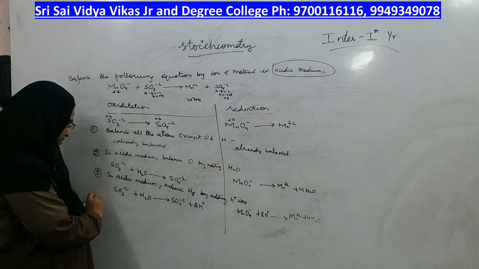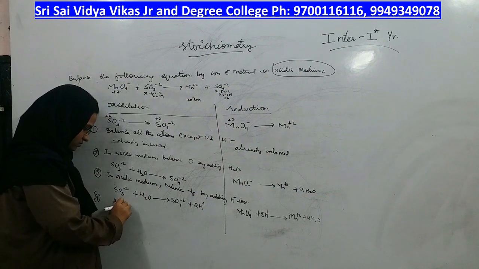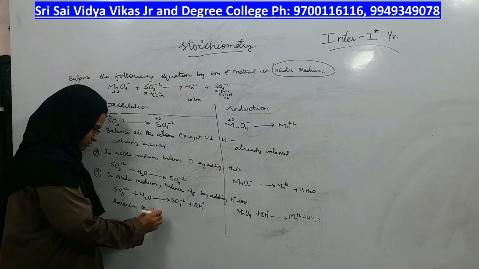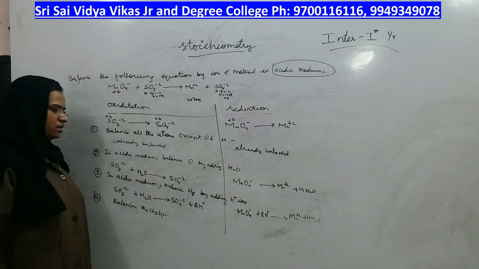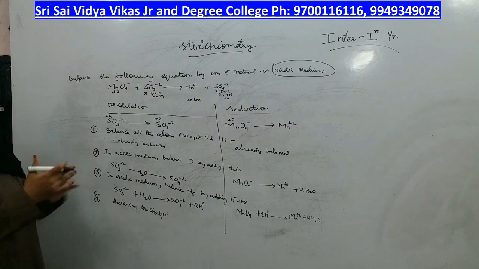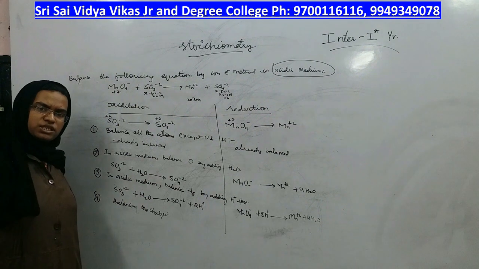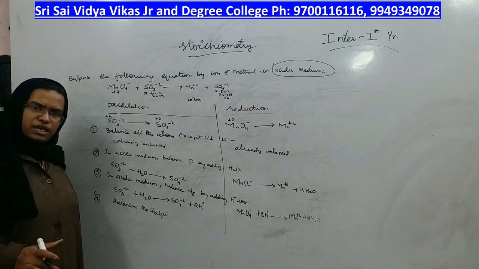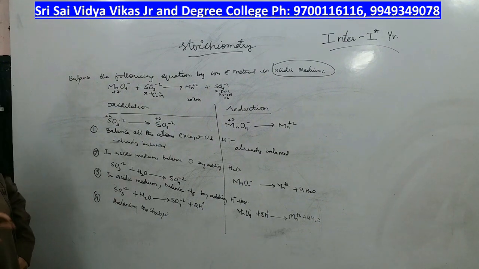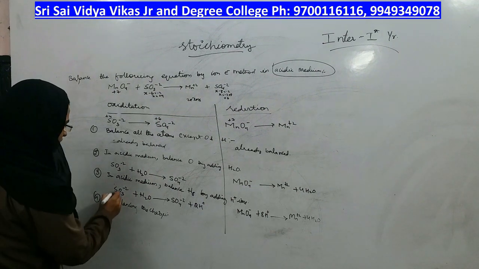Now the next step is balancing the charges. How can you do that? How many electrons are lost or gained, that you have to mention and make both the sides equal, because in the redox reactions you just remember how many electrons are lost by oxidation, that many electrons are gained by reduction. So number of electrons lost or gained has to be always equal, that we have already seen in electrochemistry also, right? So let us do that.